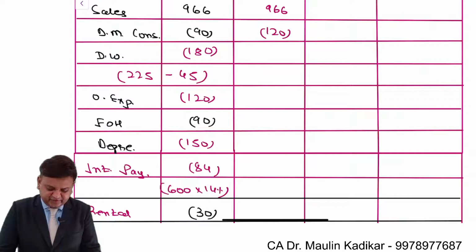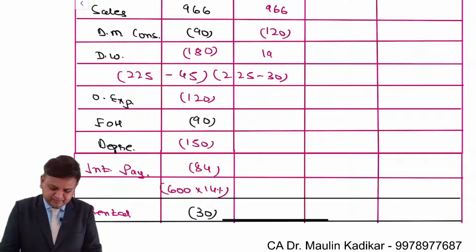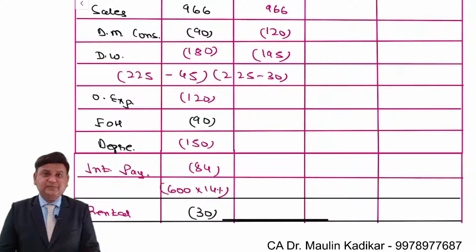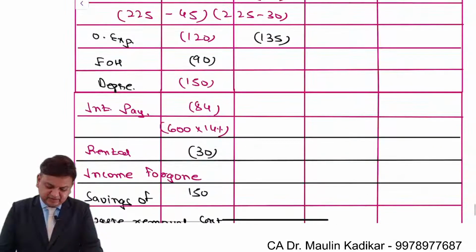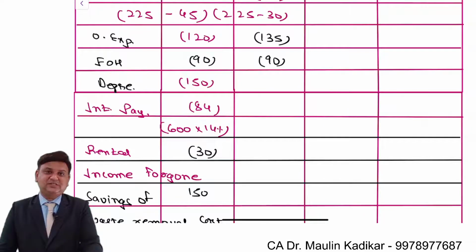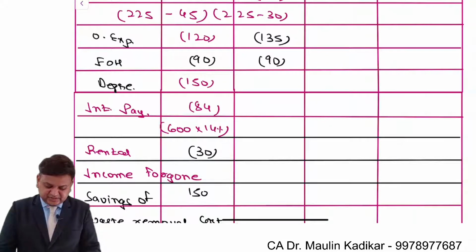So it is 225 minus 30, that comes to 195. For other expenses, no adjustment is given, so as it is, we will write an amount of 135 lakhs. Factory overhead is given as 180. However, everything is allocation except for the insurance charges of 90 lakhs. The amount of depreciation is the same, 114.